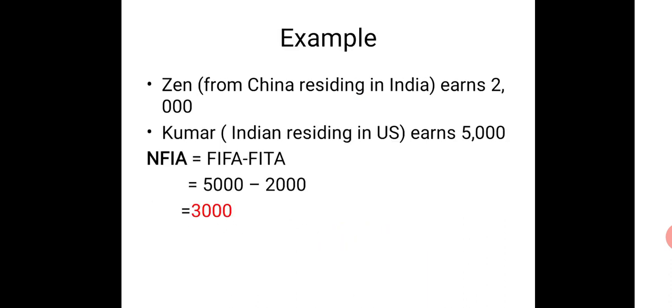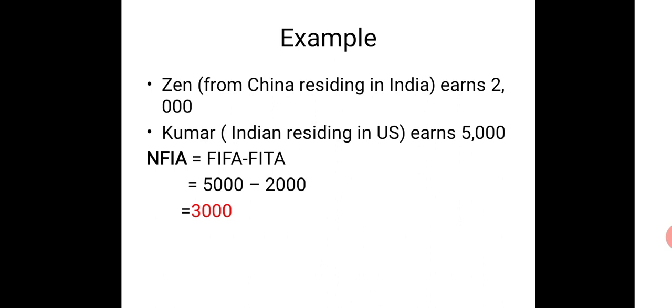I can explain it with an example. Zen is from China. He is in India right now, working in India and earning 2000 rupees. I'm considering all the income in rupees to avoid confusion.